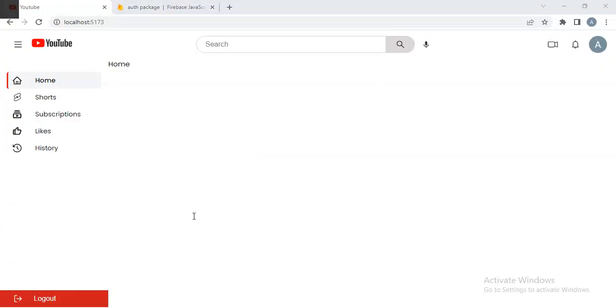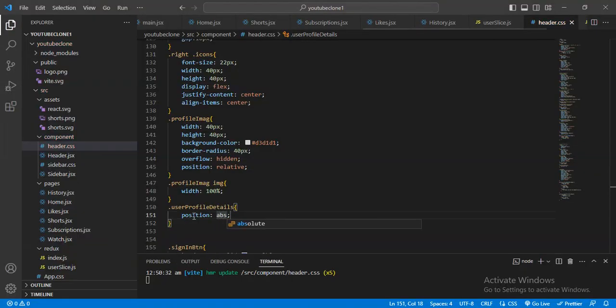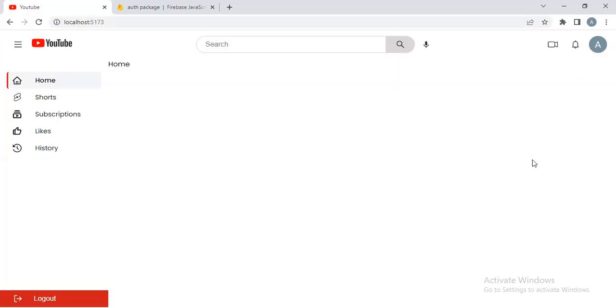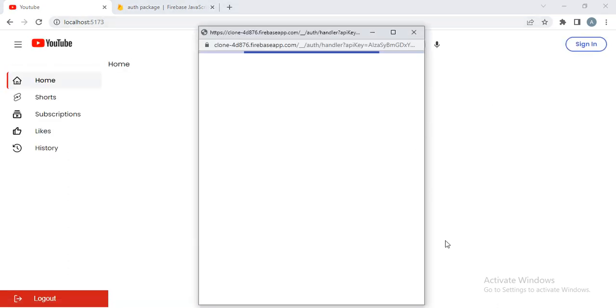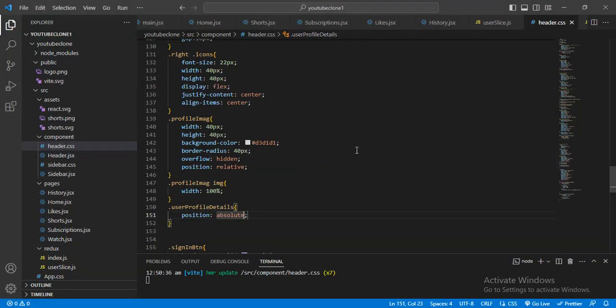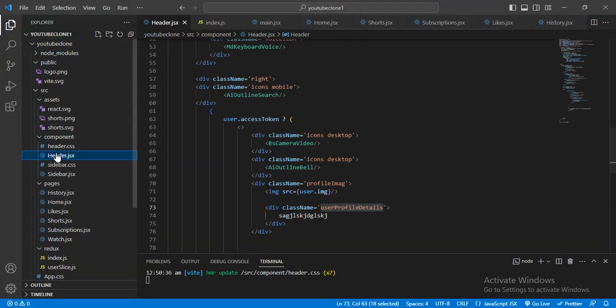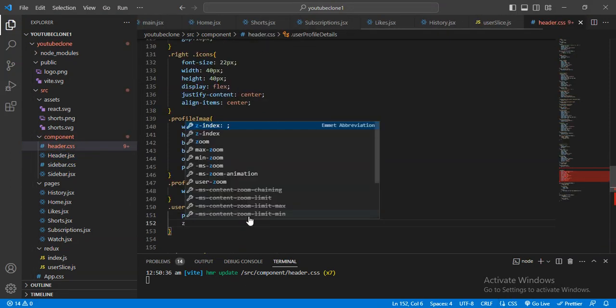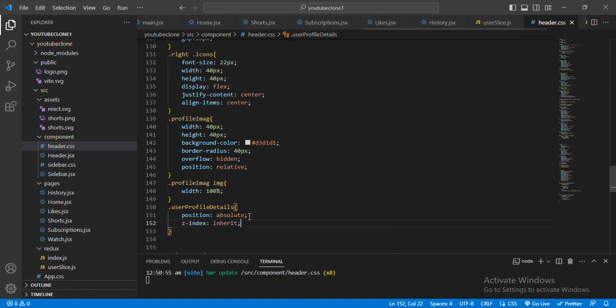Now once again, absolute. Now let me check where it will be coming. Again sign in, and still not displaying. For that I will give the z-index. The z-index will be 5.